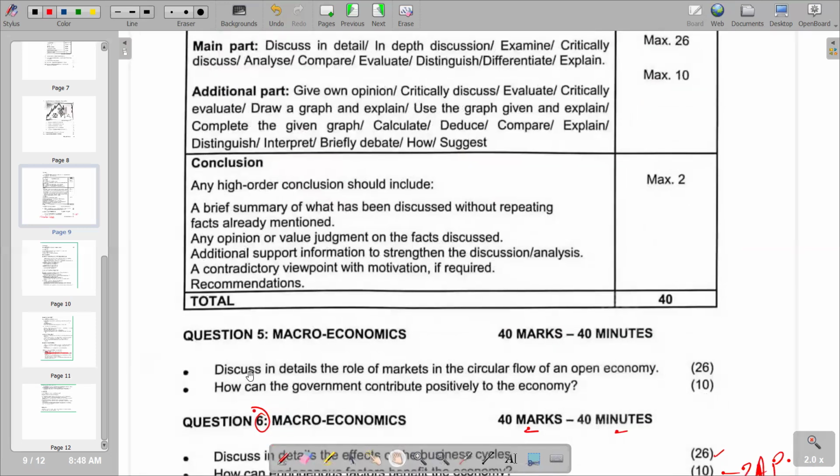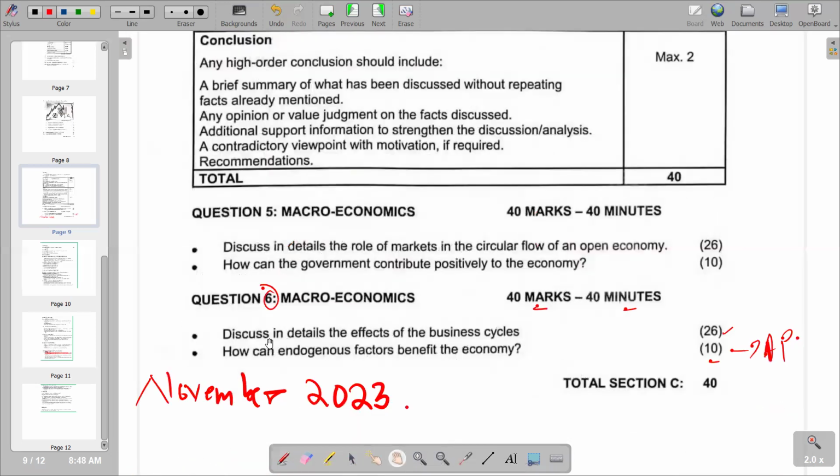Our question is: discuss in detail the effects of the business cycle. We can quickly identify the term business cycle there. Then we go to our introduction and define it, and then we end there. Business cycles are consecutive periods of increasing and decreasing economic activity.